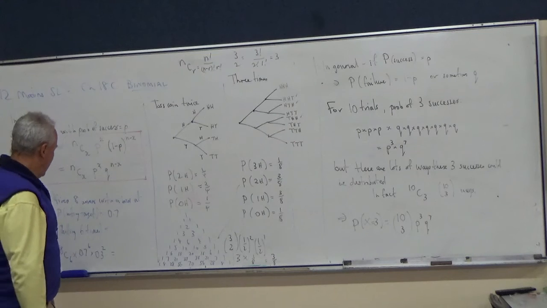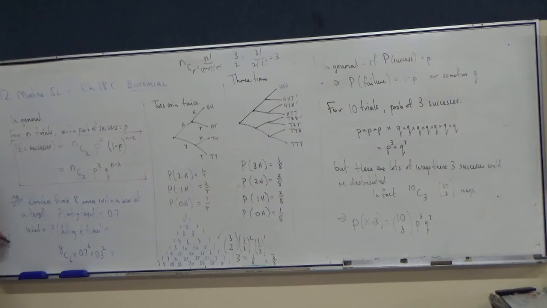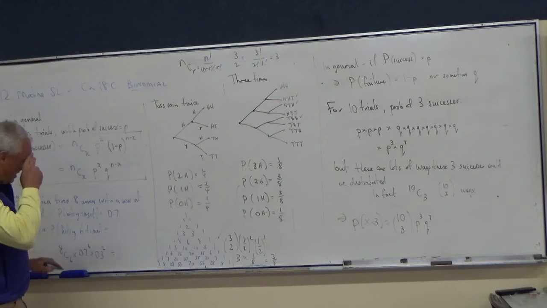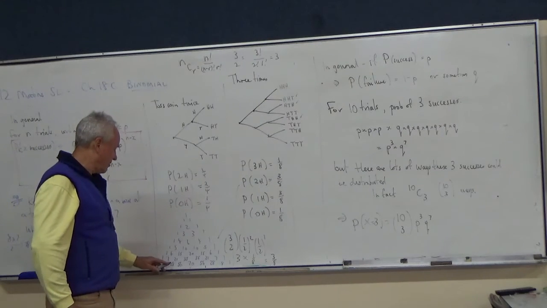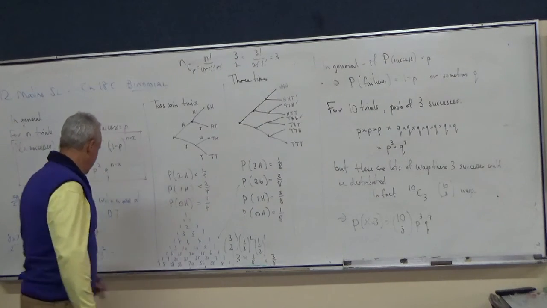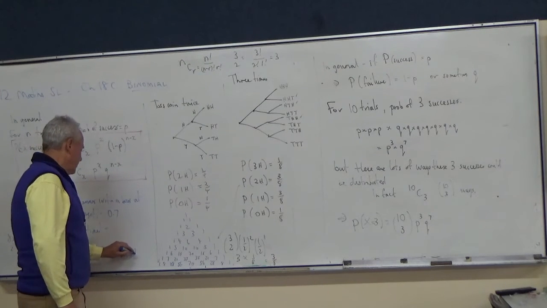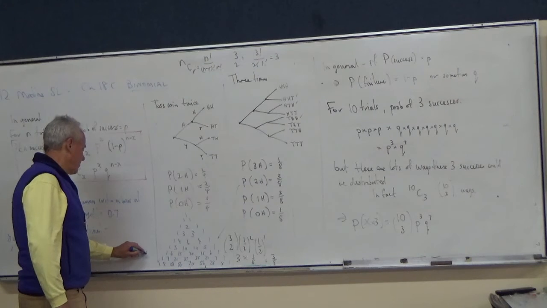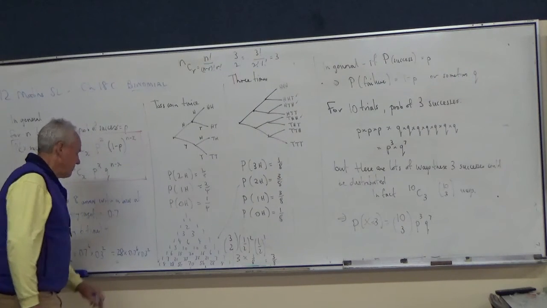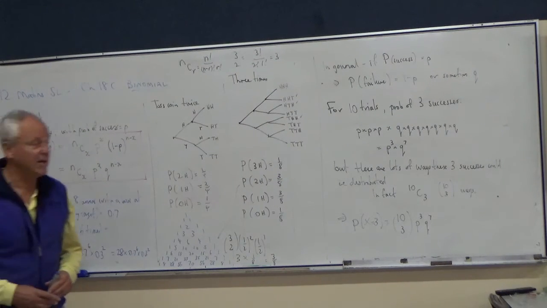Hope that's right. Alternatively, 8C6 is 8 factorial over 6 factorial 2 factorial, which becomes 8 by 7 over 2, becomes 56 over 2, should be 28. 8C6, there's 8C0, 8C1, 2, 3, 4, 5, 6, is certainly 28. It's 28 lots of 0.7 to the 6 times 0.3 squared, whatever that is.